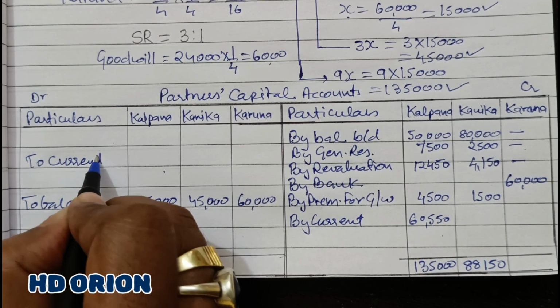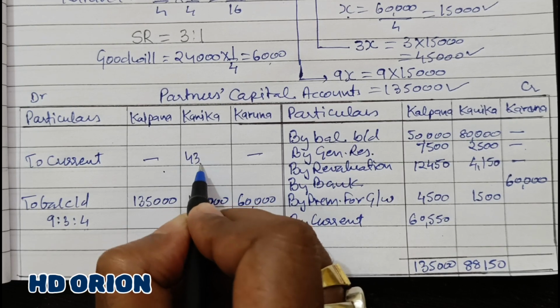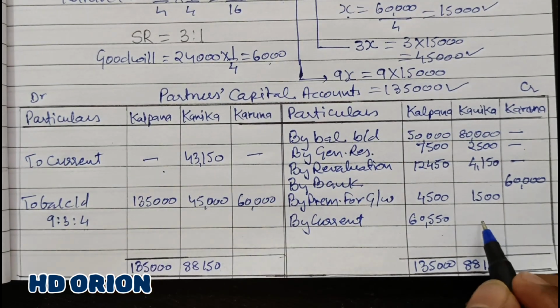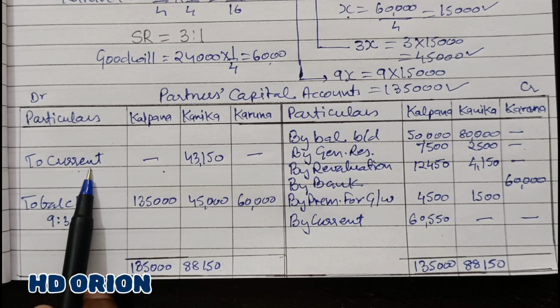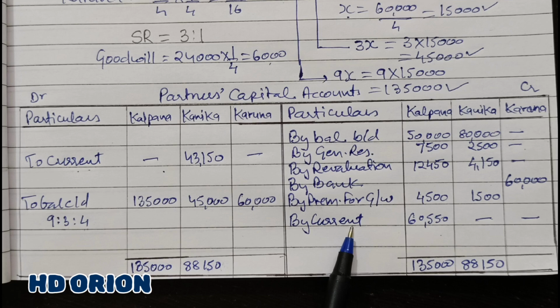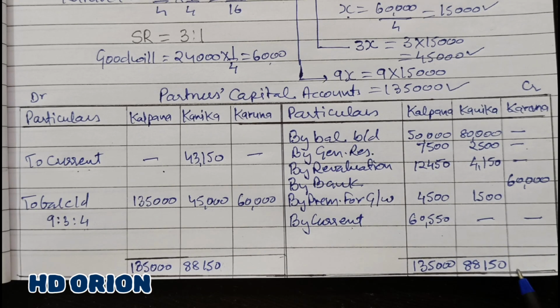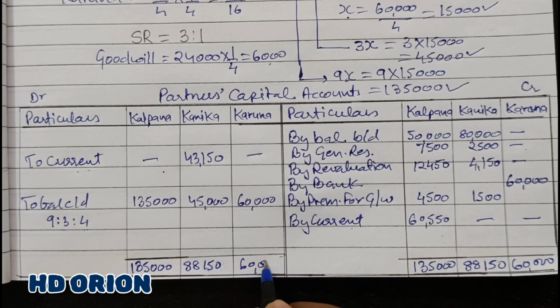So current account of Kanika is 43,150. So this way the current account is opened. It's a credit balance, and therefore in the liability side of the balance sheet. This is debit balance, therefore on the asset side of the balance sheet. And Karuna is 60,000, 60,000.